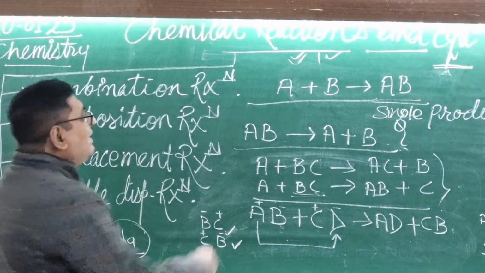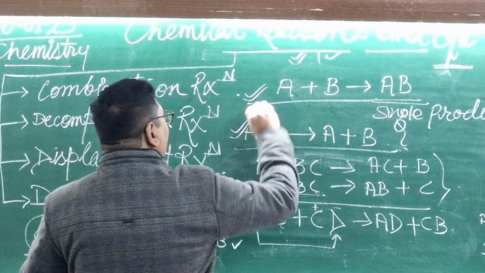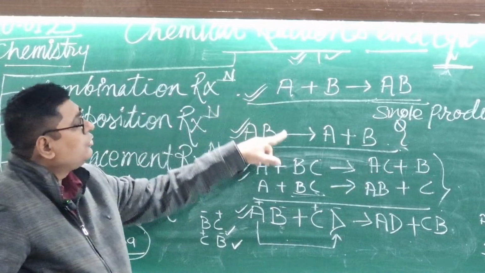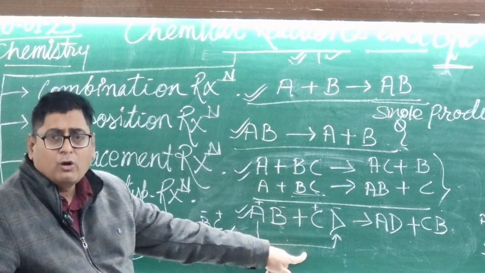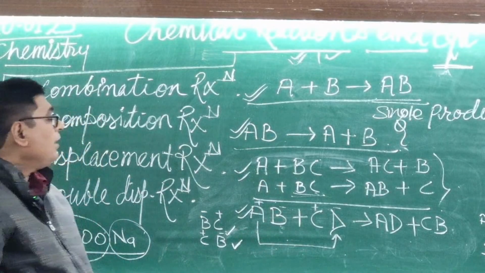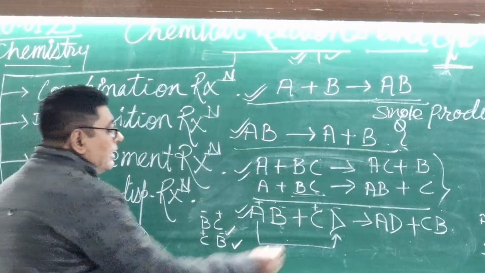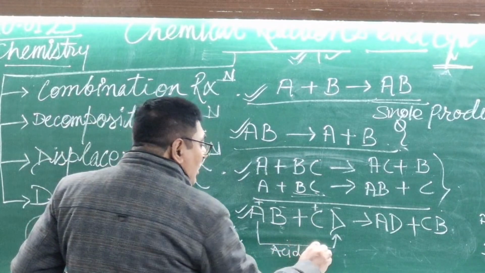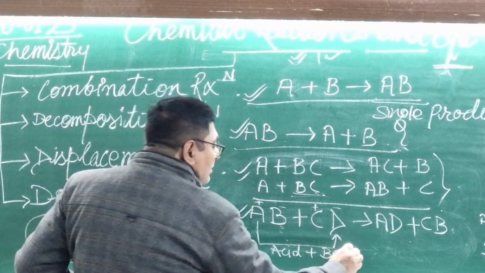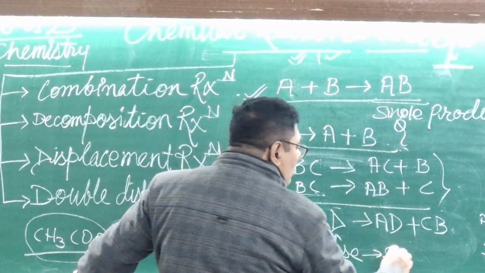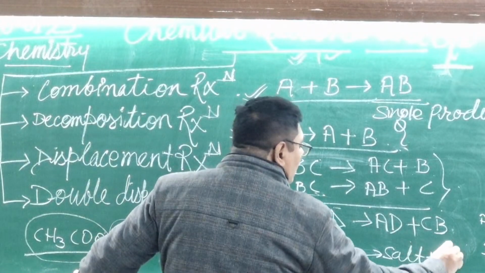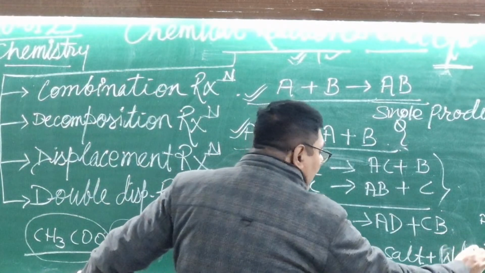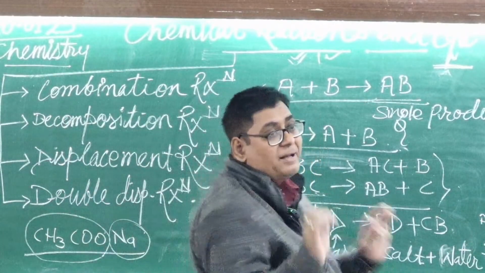These are the general formulas. How many general formulas are there? 1, 2, 3 and 4. There are 4 general formulas. Now we are going with their examples. Example: everyone knows that an acid reacts with a base and gives out salt and water. Salt and water, a very common reaction.